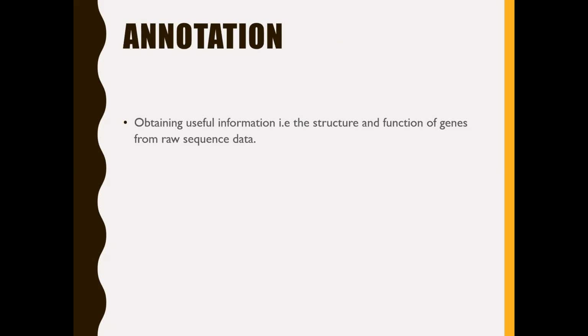Assigning the function or the structure for these genomic sequences becomes difficult. So these are the differences between prokaryotic genome annotation and eukaryotic genome annotation. And identifying whether a given DNA sequence is a gene or not is also one of the annotation tasks.